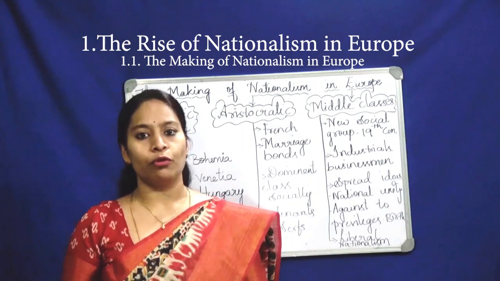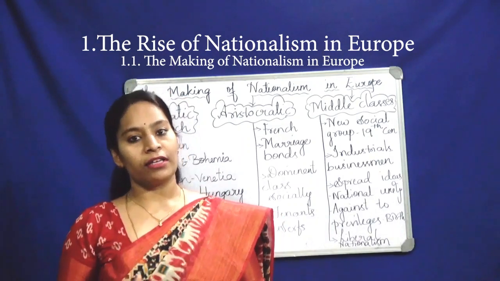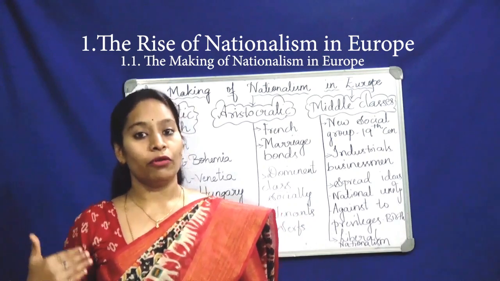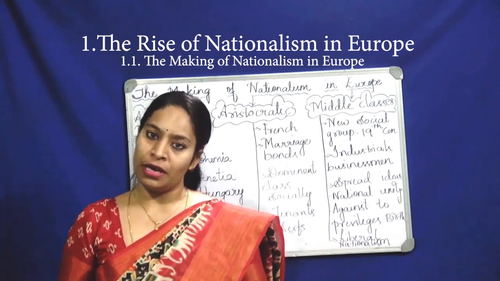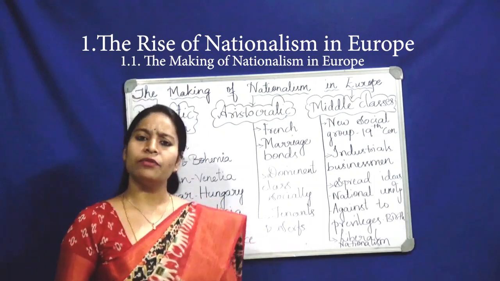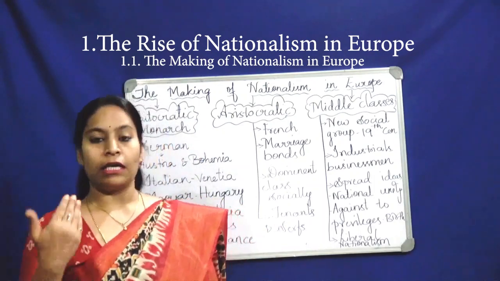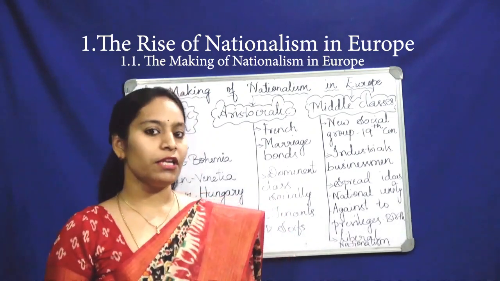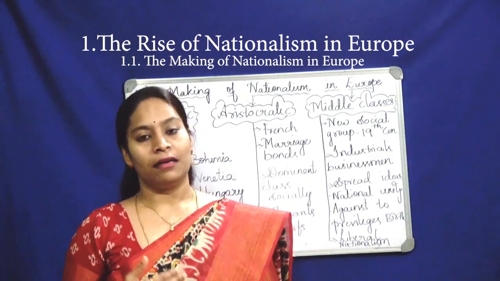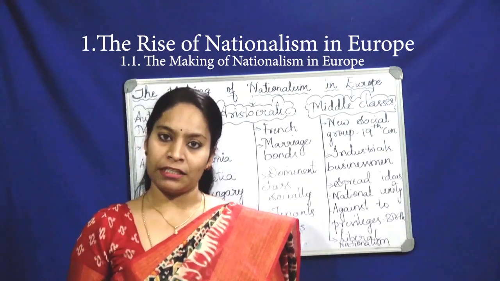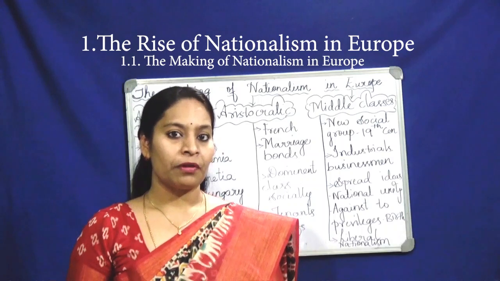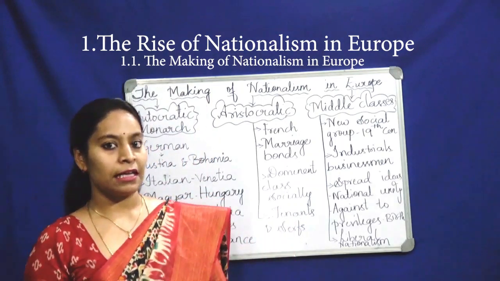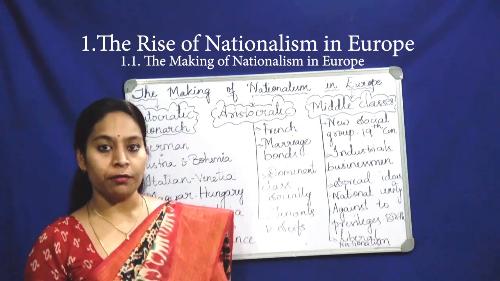Here the main motto is to stop the monarchical rule, and they wanted to transfer from sovereign monarchical rule to the democratic social republic. So what do you mean by liberal nationalism? Nationalism is nothing but loyalty towards the nation or the sense of collective belongingness. And what is the meaning of liberal? Liberal is derived from the Latin root liber, which means free. So the common people and the middle class wanted liberty, total freedom for them.